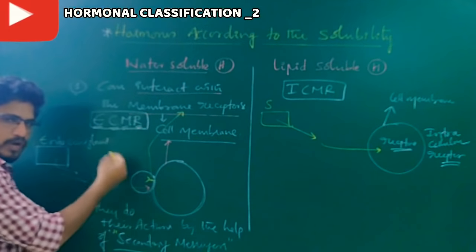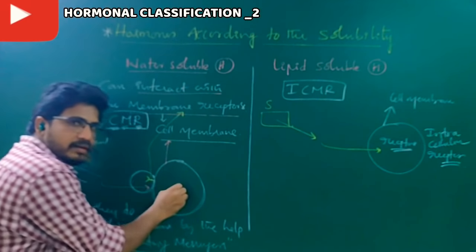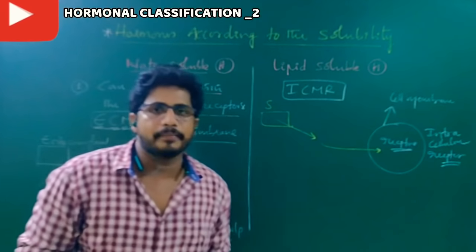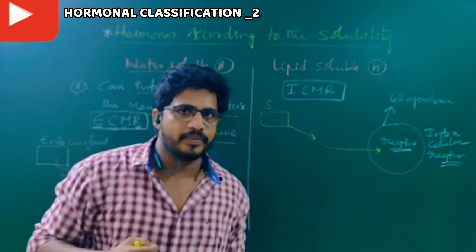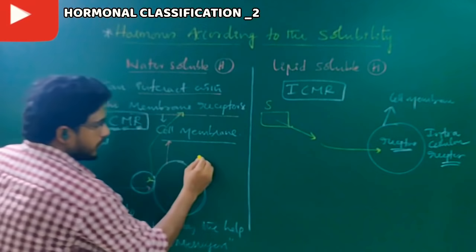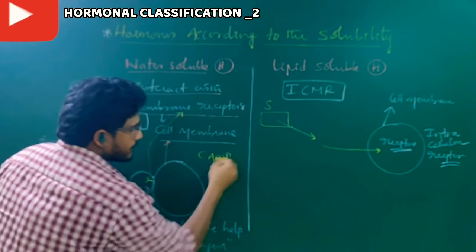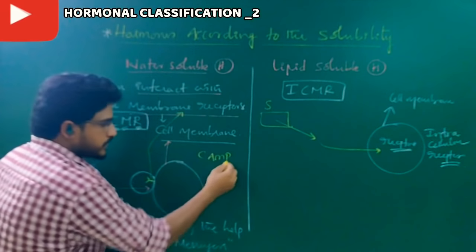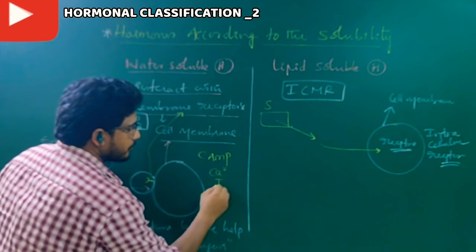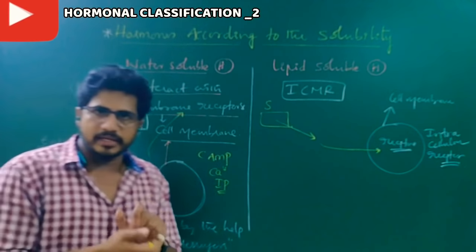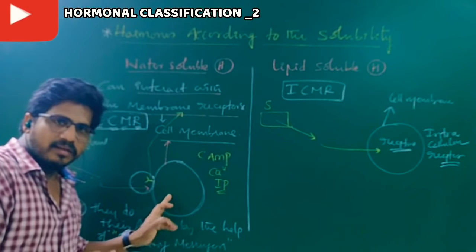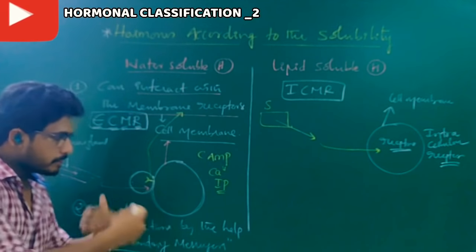But here they would like to do their actions inside, but they are not allowed by the cell membrane, so they contact the external cell membrane receptor. Then chemicals like cAMP, cyclic adenosine monophosphate, calcium ions and inorganic phosphate in the cell carry out their actions through some reactions.